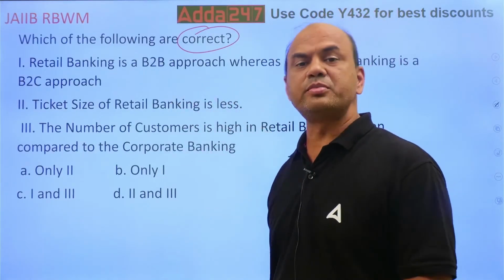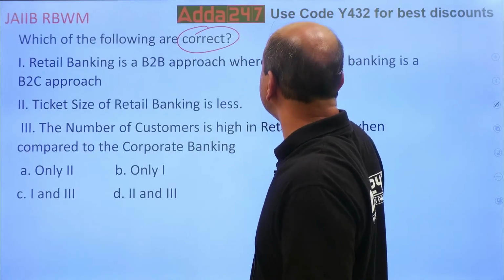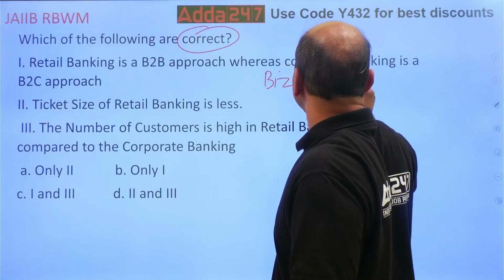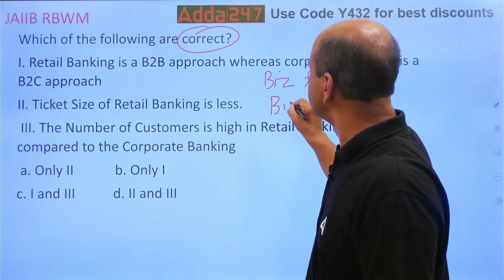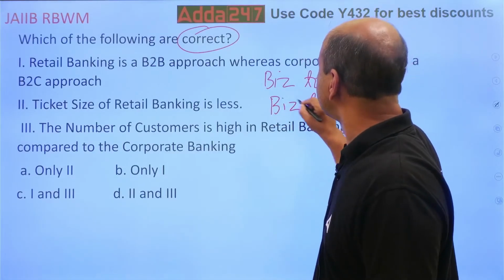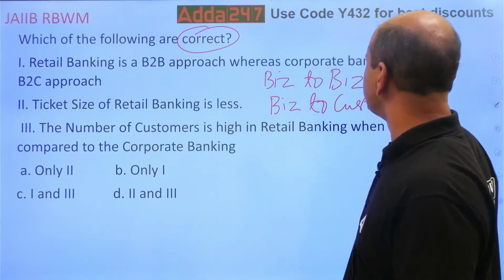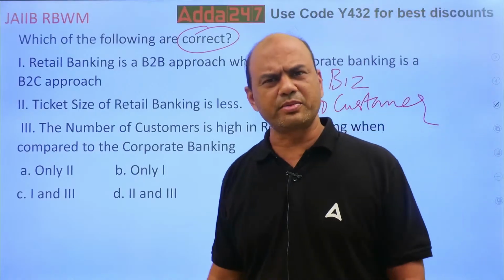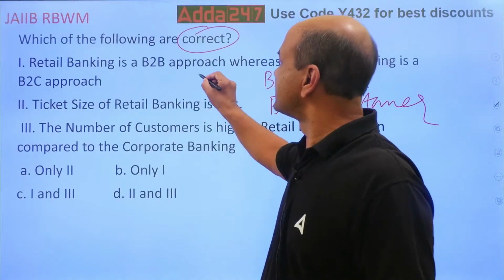So retail banking is a B2B approach. Is this correct? What is B2B? B2B means business to business. What is B2C? Business to customer. Okay, so B2B and B2C. Retail banking is what? Is it a B2B approach? Retail banking is a B2C approach. So this is false.